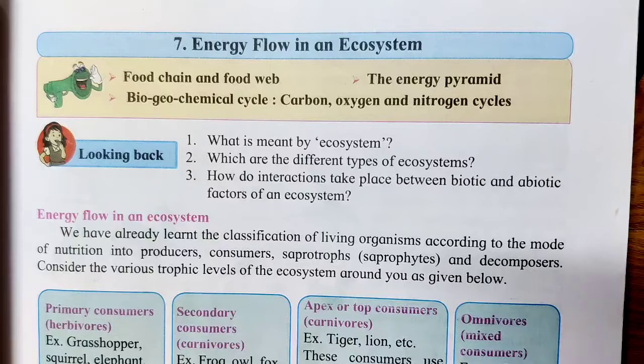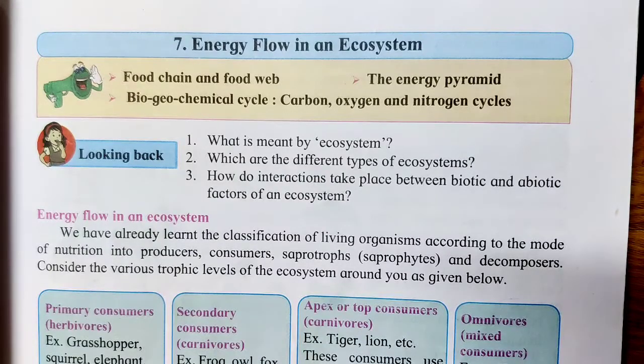Through the process of photosynthesis, they always produce the food, and the whole of the animal kingdom is depending upon the food produced by these green plants. So these plants are eaten by the animals. A small animal is eaten by a bigger animal, which is eaten by another bigger animal, and so on. As the food is passed on from one organism to another organism, it is said to be the food chain. So one example of the food chain is given in your textbook.